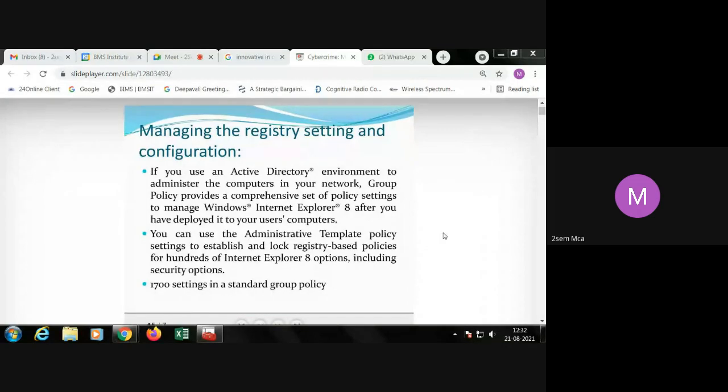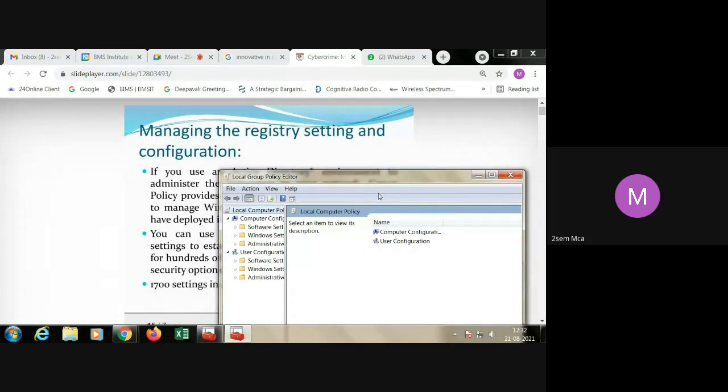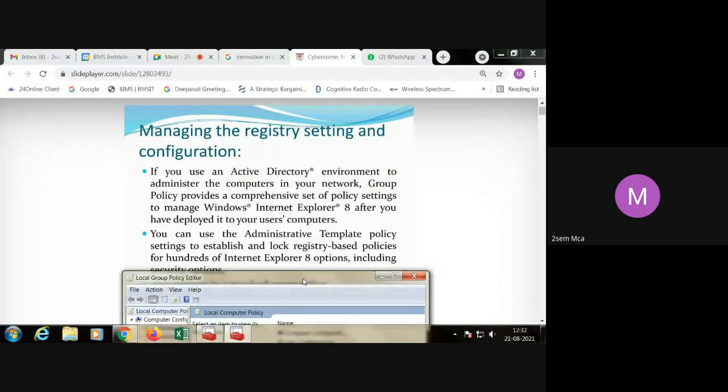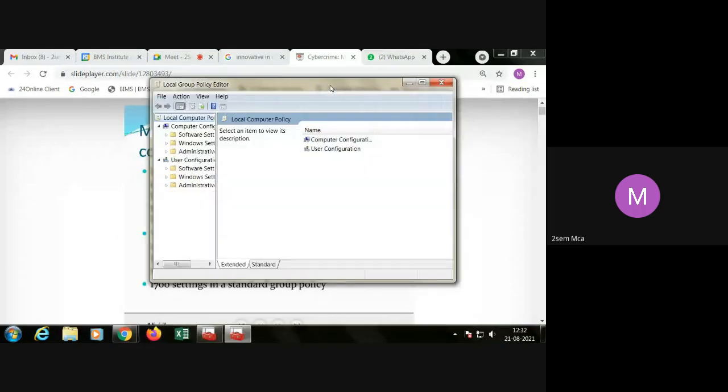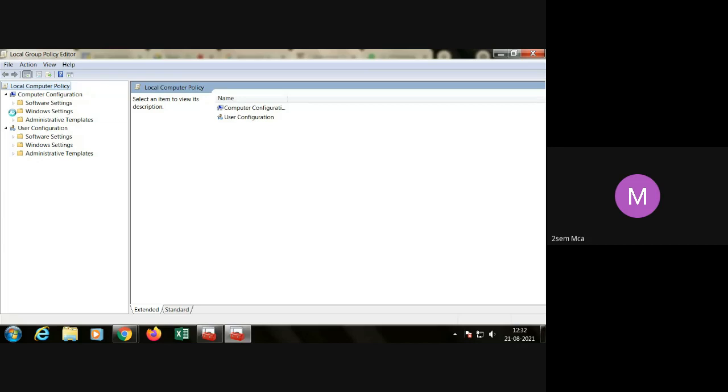Here there are two kinds of group policy: local user and administrative users. With group policies, you are going to manage the groups. If you want to set up Windows security policy based, you can set up.